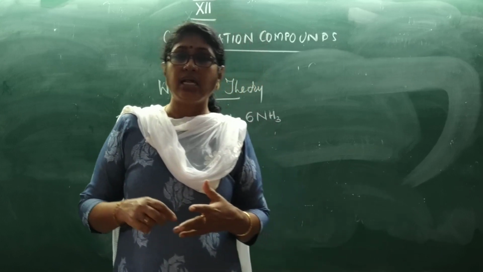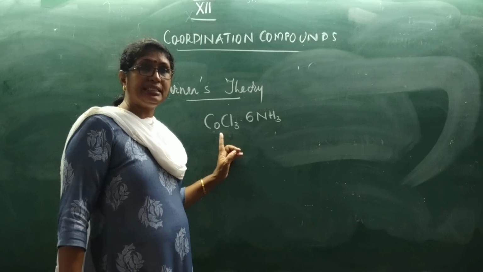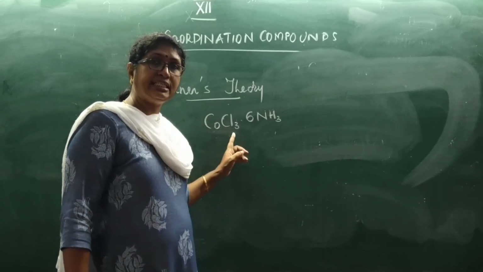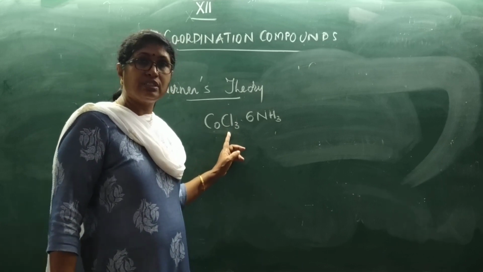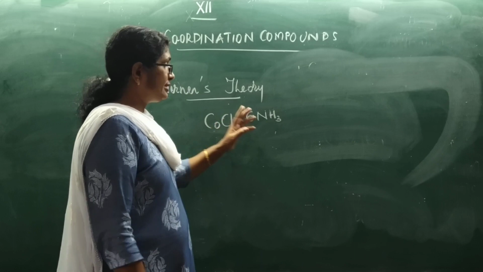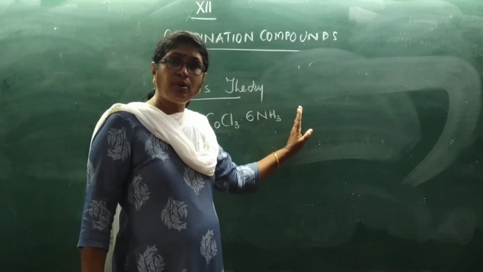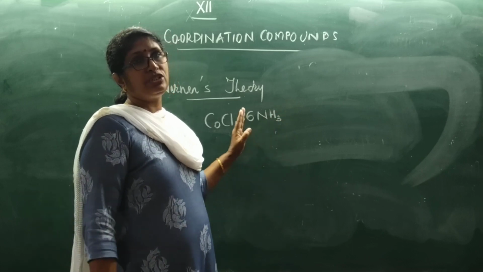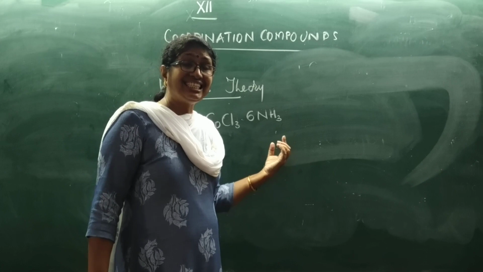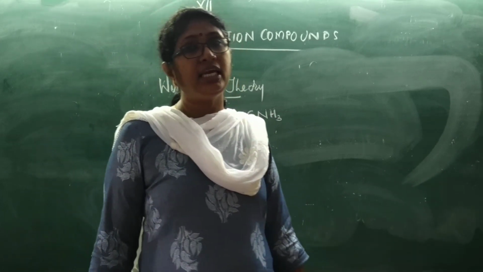Primary valencies are those which are satisfied by negatively charged ions, because a metal will have only positive charge. So this positive charge will be satisfied by the negatively charged ions, and those are called the primary valencies. The secondary valencies are satisfied by either neutral molecules or negatively charged ions or positively charged ions. Now, the secondary valencies decide the geometry of the molecule.